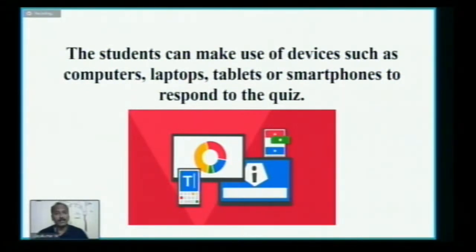With the help of the devices, the students will respond to the quizzes. The questions will be shown on the screen, not on the devices. The students have to see the screen projected by the teacher, and they have to answer very simply with the help of the devices they have in their hands.